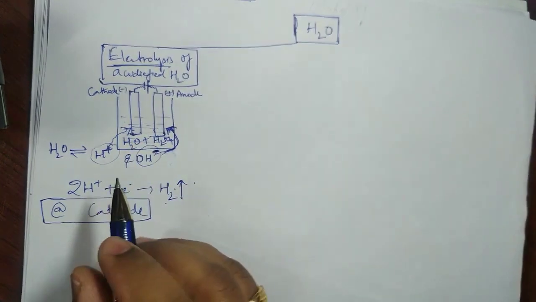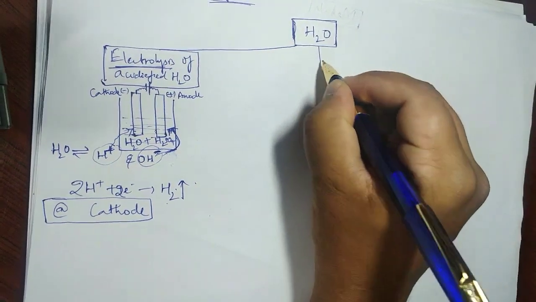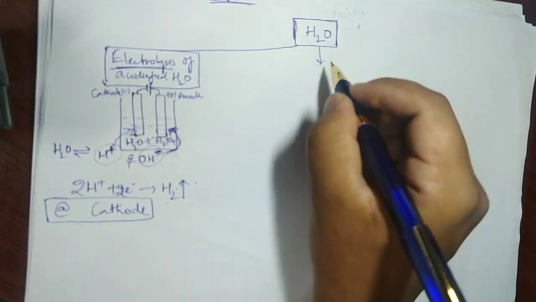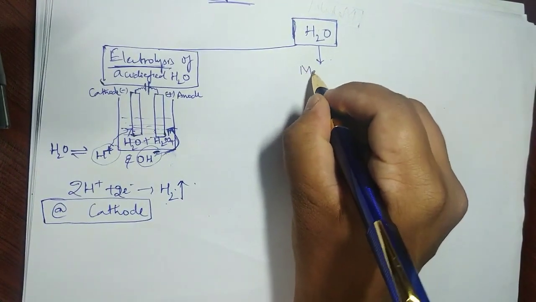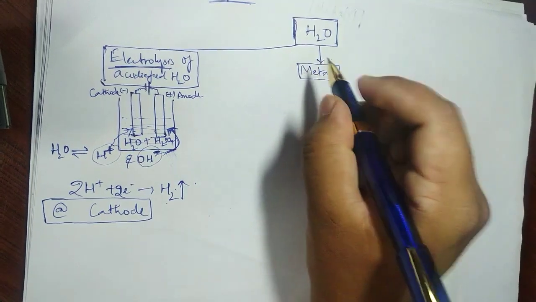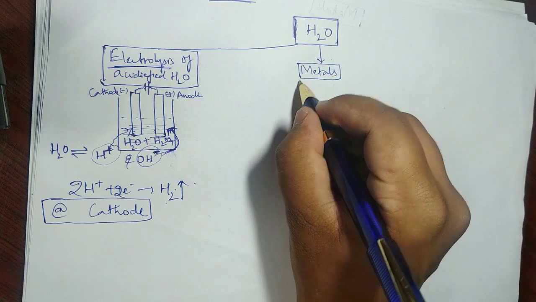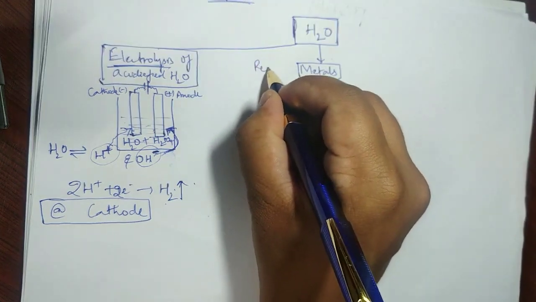Alright, now the very important thing, the second one, is with metals. And with these metals, if you remember the reactivity series, what is that? Reactivity series.